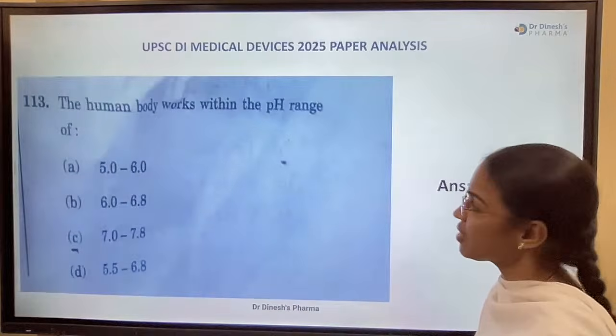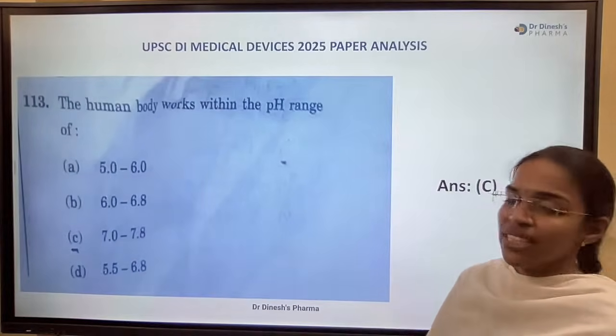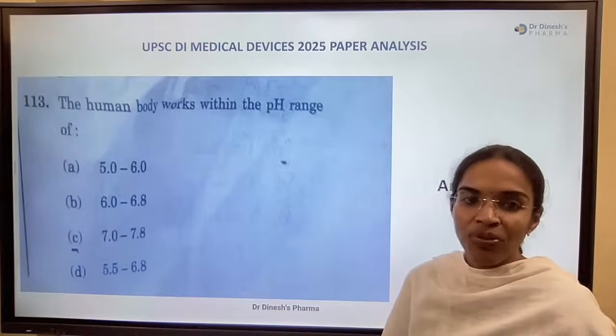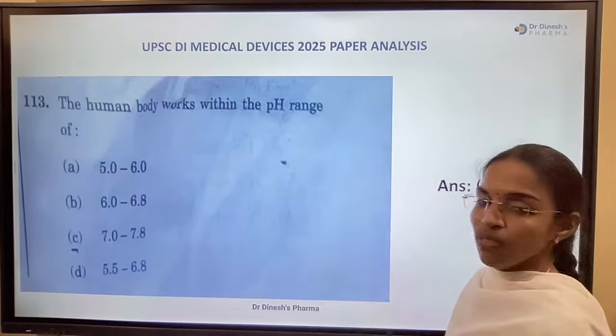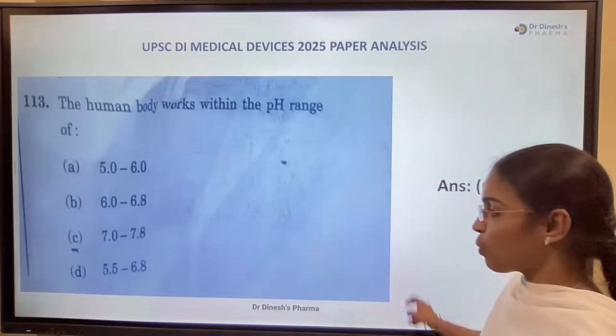Yes. The human body works within the pH range of. It was a PYQ. This question appeared in earlier examinations too, in one or two of the earlier examinations. Yeah, option C, 7 to 8.